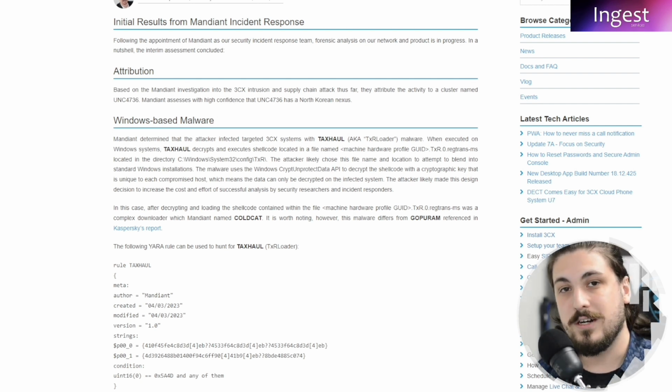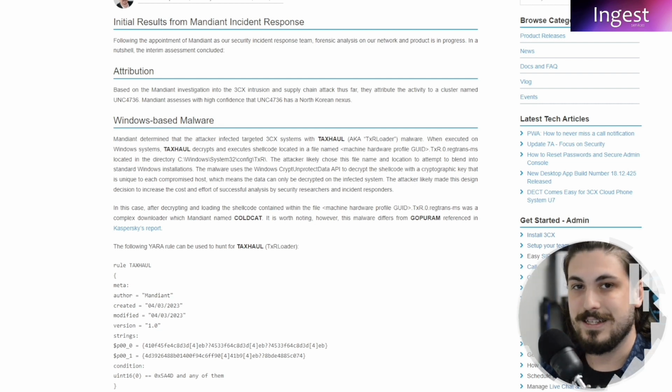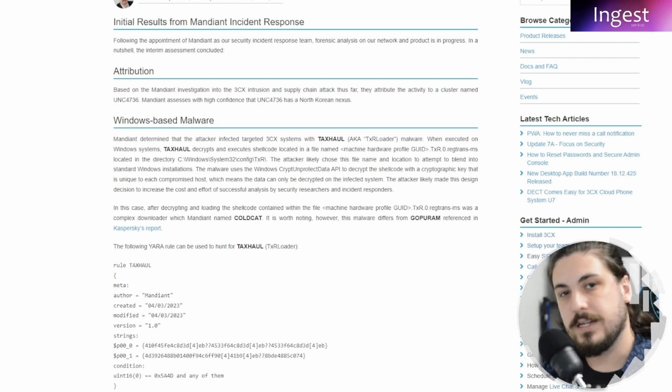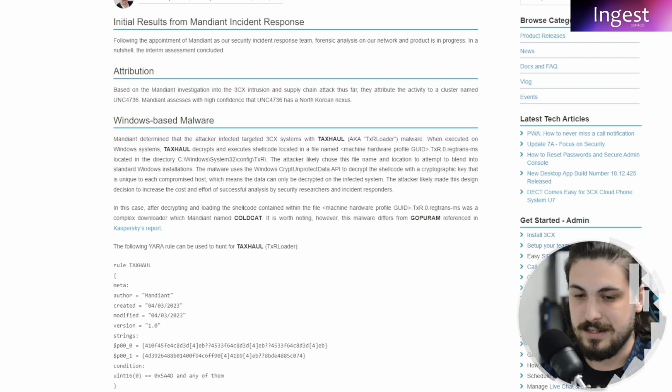The malware itself is using a form of encryption that actually ties it to each machine, which means that the decryption has to occur using a Windows CryptProtectData API to then get the shell code for the next payload. But in that, it means that if we need to threat investigate or look into an infected machine, we can only decrypt using that machine. So it makes it a lot harder.